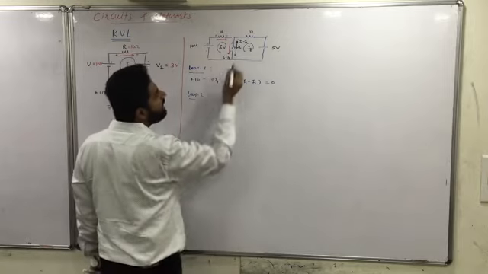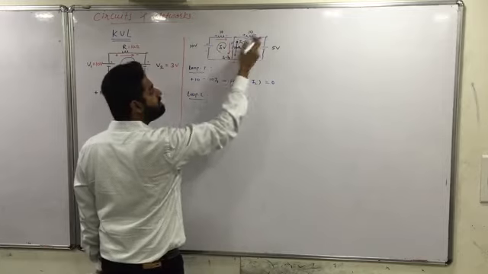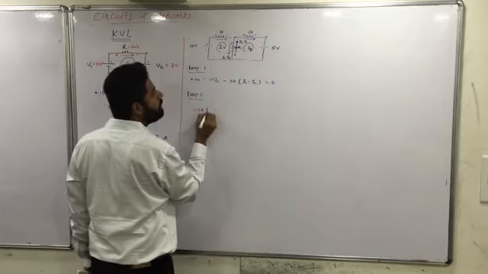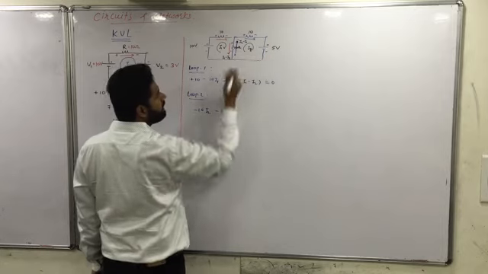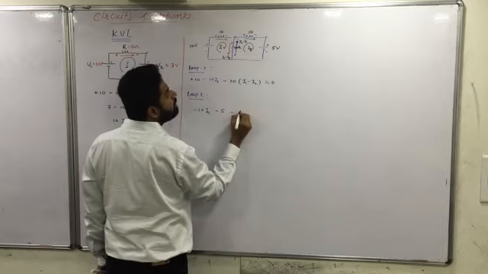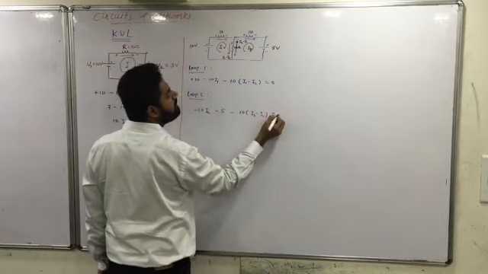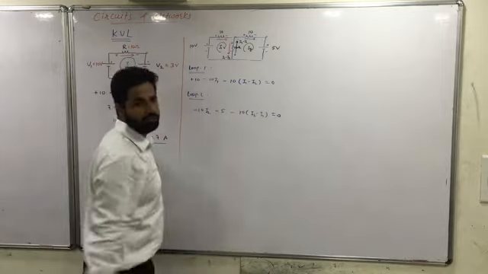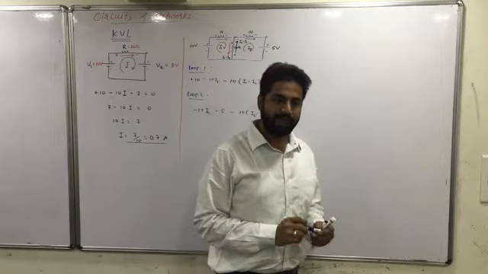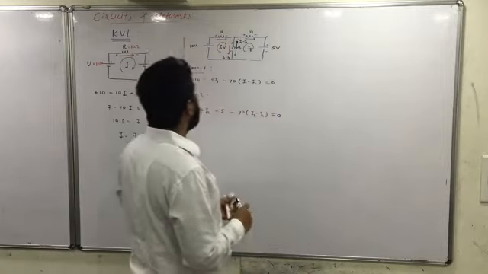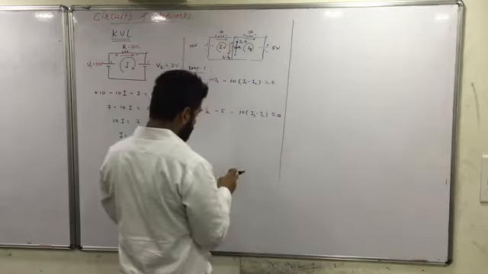So loop 2, how will I write? So again, current is flowing this way. It is plus to minus, so it's minus 10 into I2. Plus to minus it is minus 5. Again it is plus to minus, it is minus 10 into I2 minus I1. It is equal to 0. Two equations, two unknowns, you can solve those things so well. Is it clear? Fine. And now I will appreciate if you will be able to write down a good KVL